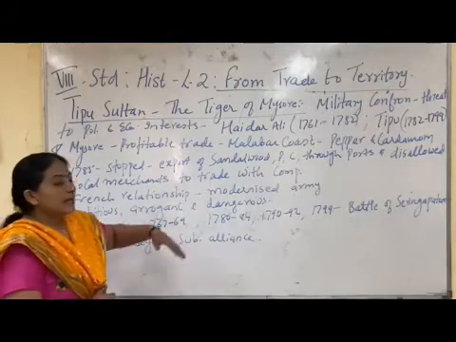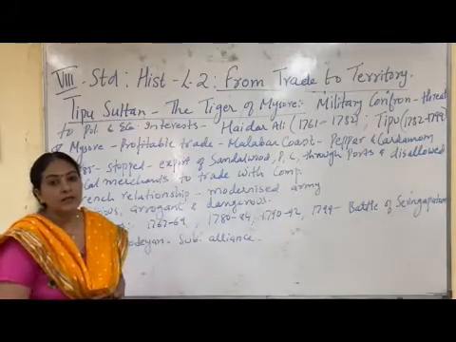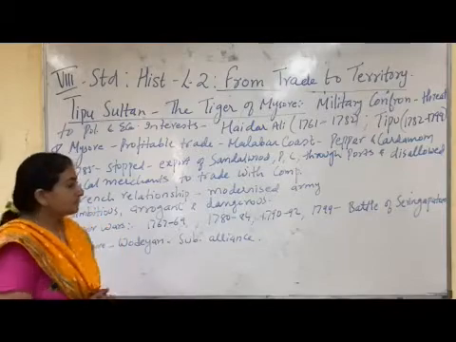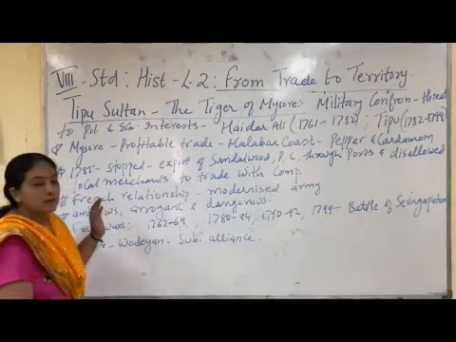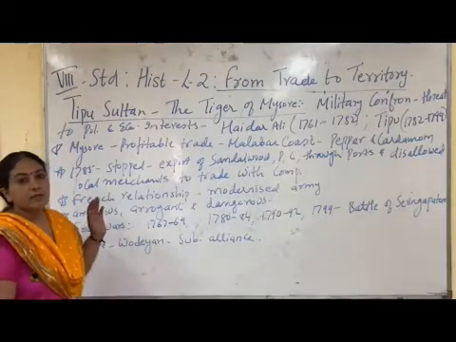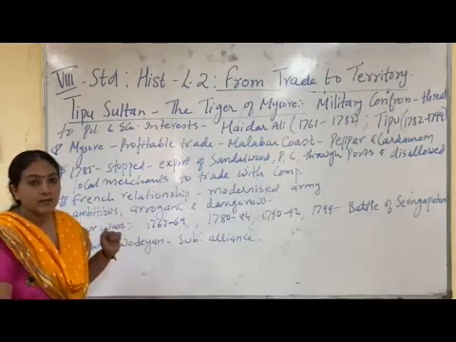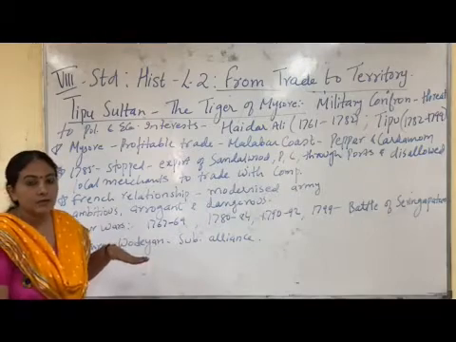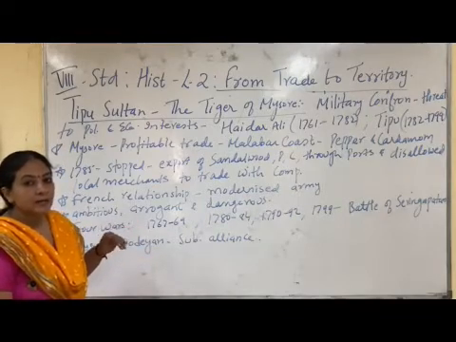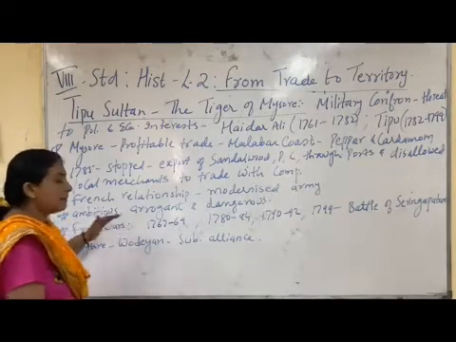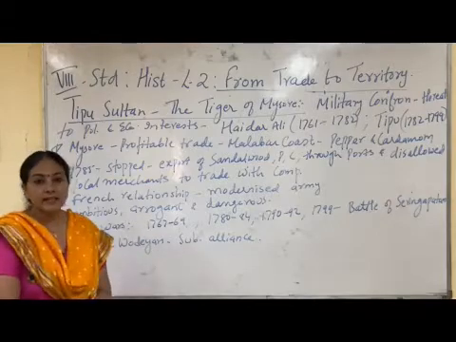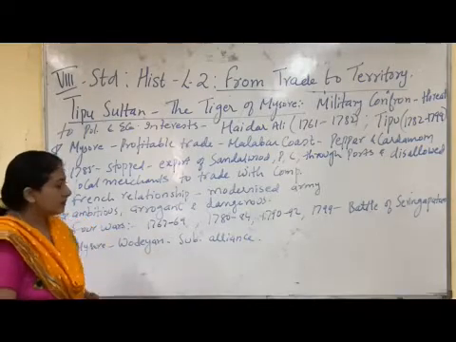Modernization of the army took place with the help of the French. The British always had a strained relationship with Mysore, and considered the Mysore rulers ambitious, arrogant and dangerous. They were afraid of Mysore.